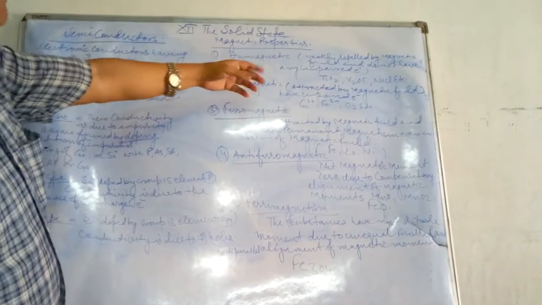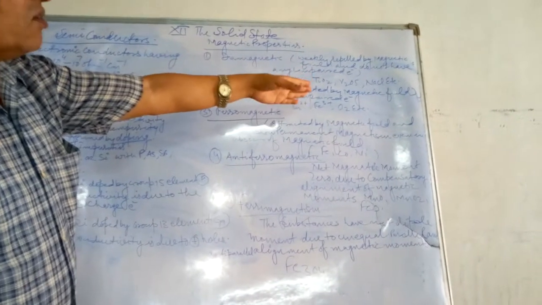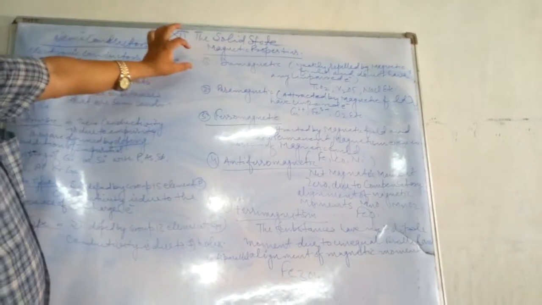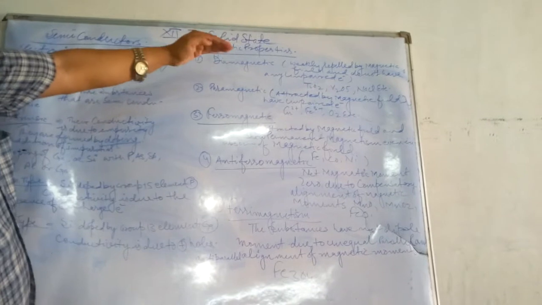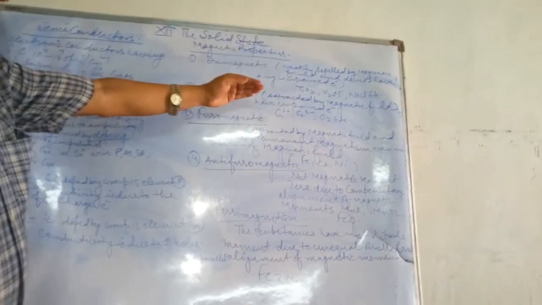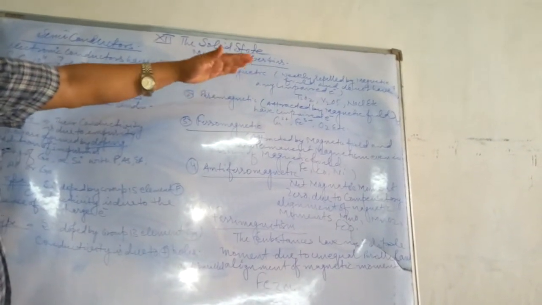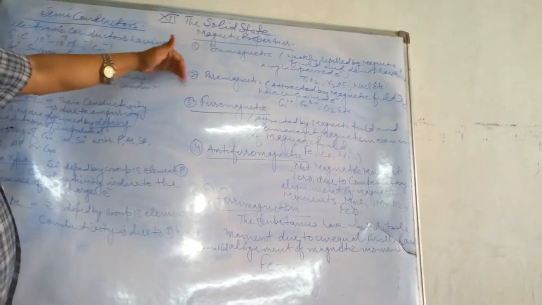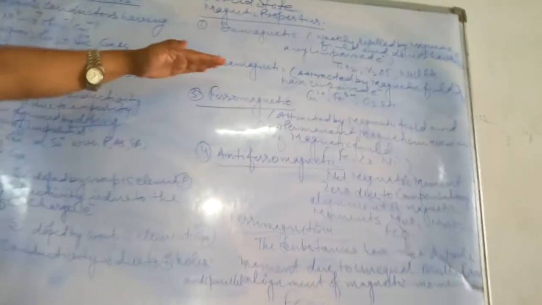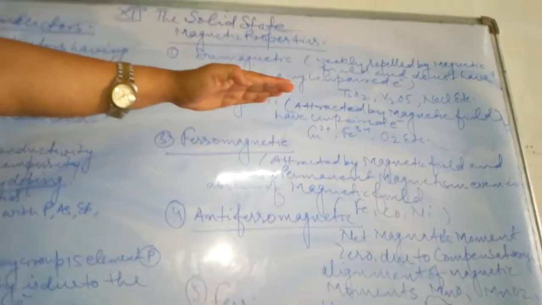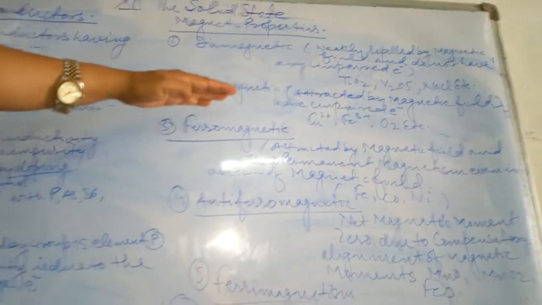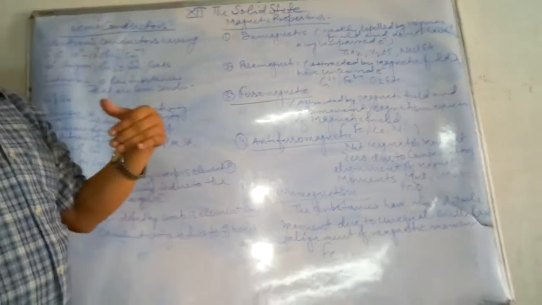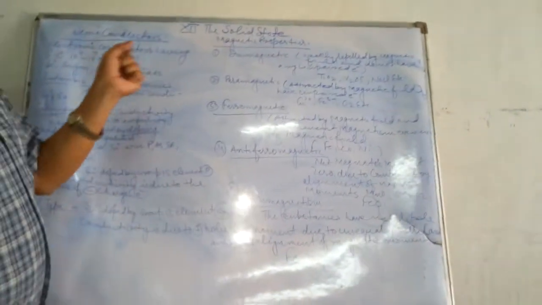Very common examples: titanium oxide, vanadium pentoxide, and NaCl, etc. Many more other examples are there. So the first one is diamagnetic. These are weakly repelled by magnetic field and they do not have any unpaired electron. Instead they possess paired electrons. Now the second one is paramagnetic. These paramagnetic substances are attracted by magnetic field and have unpaired electrons.